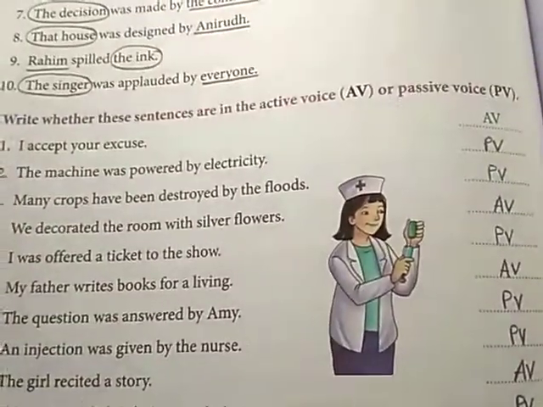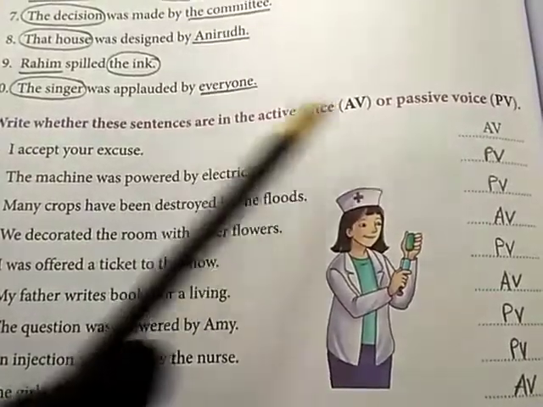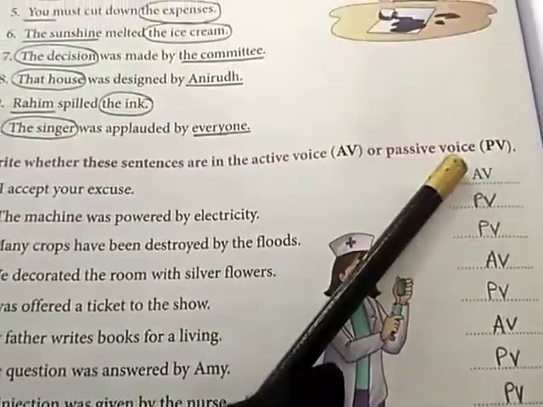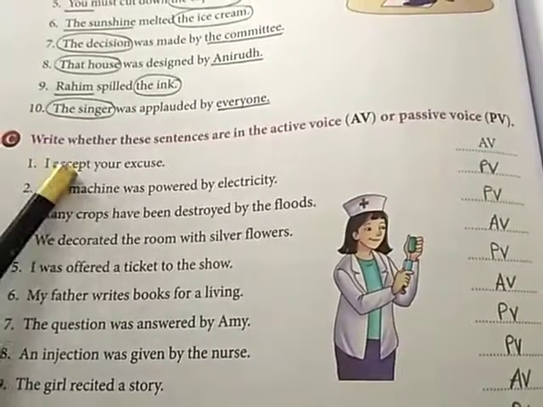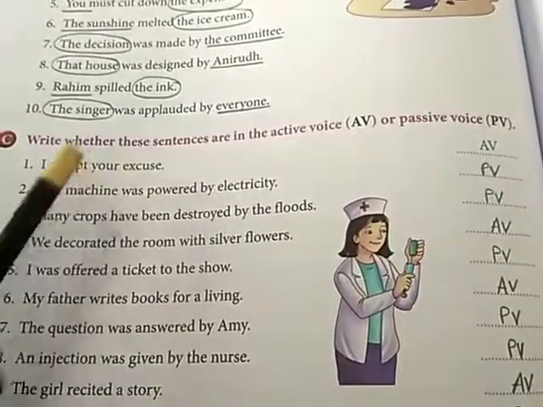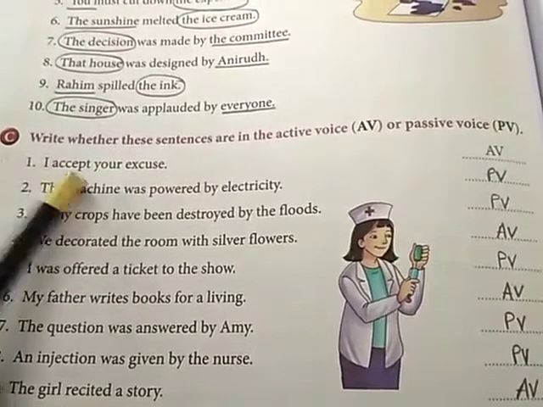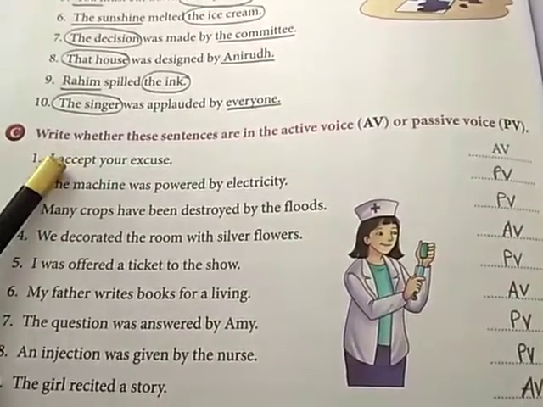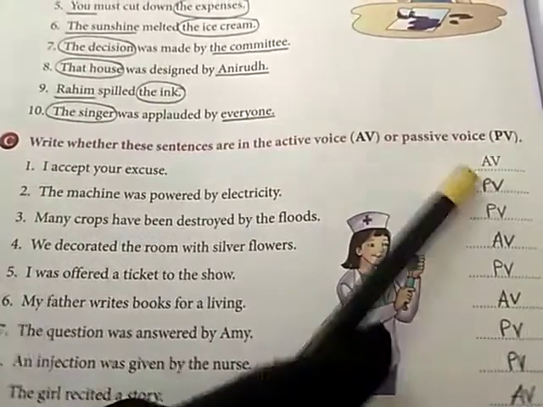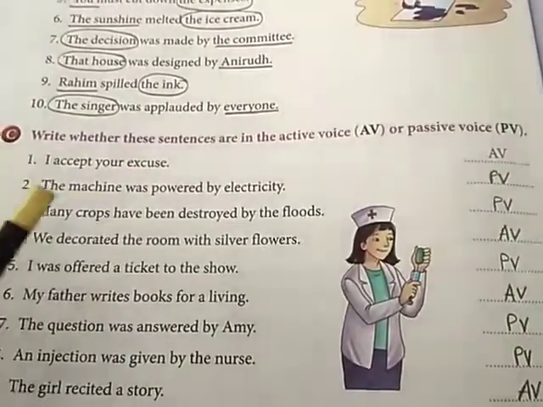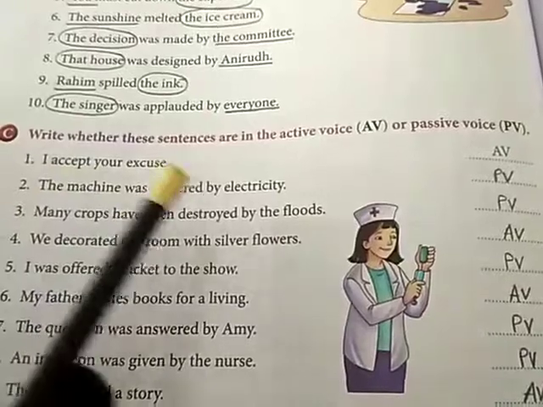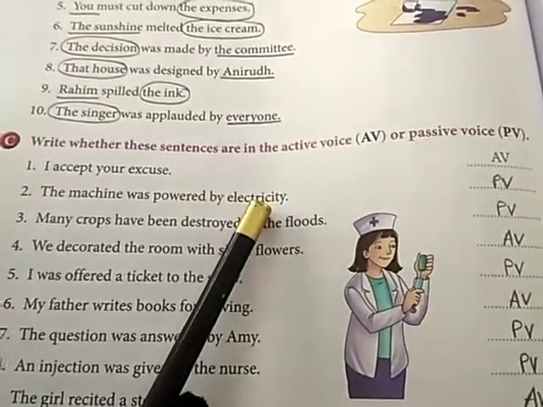Write whether these sentences are in the active voice or passive voice. So first one, I accept your excuse. So is there any change in the verb here? No. Accept is the present form. So it is an active voice. And then next, the machine was powered by electricity.